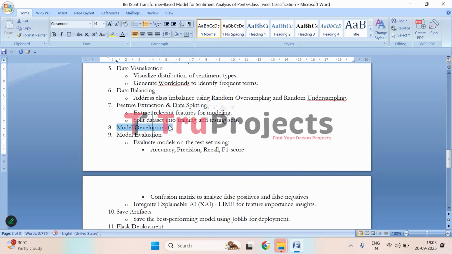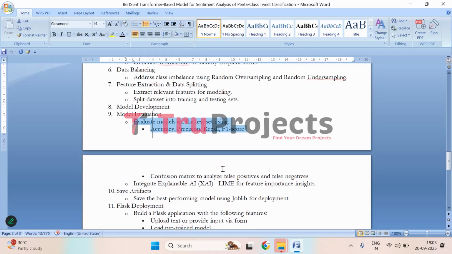Then comes model development. Here, different models are developed, including baseline models, transformer-based models, and advanced combinations such as LSTM, GRU, and enhanced BERT models. Then comes model evaluation. Here we will be evaluating multiple machine learning models on accuracy, precision, recall, and F1 score. After that, we will be using a confusion matrix. This confusion matrix helps to identify misclassifications.